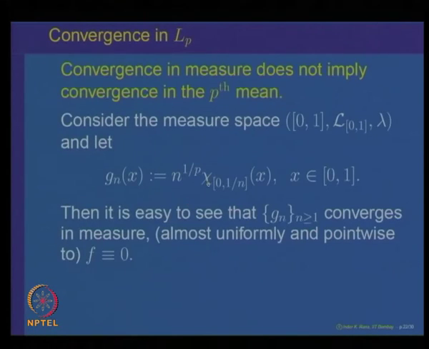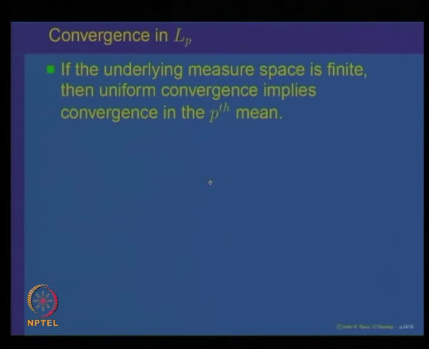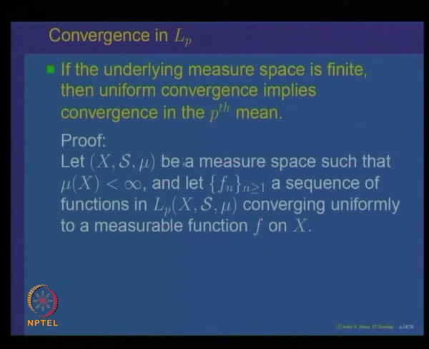So that means we have produced a sequence of functions which converges in measure, but this does not imply convergence in L^p spaces. However, if the underlying measure space is finite, then uniform convergence does imply convergence in the pth mean. That is quite obvious to verify. Let us look at a measure space so that mu of X is finite, and let f_n be a sequence of functions in L^p converging uniformly to a measurable function f. We want to show that f_n converges to f in L^p also.